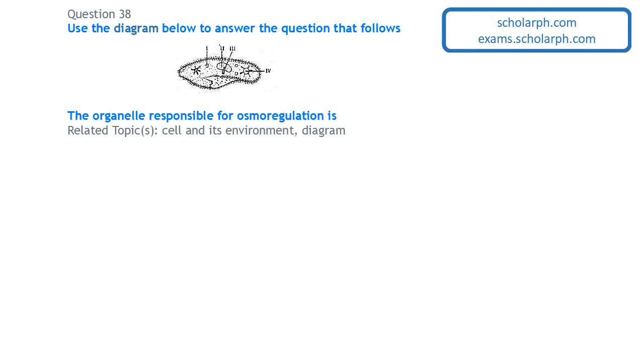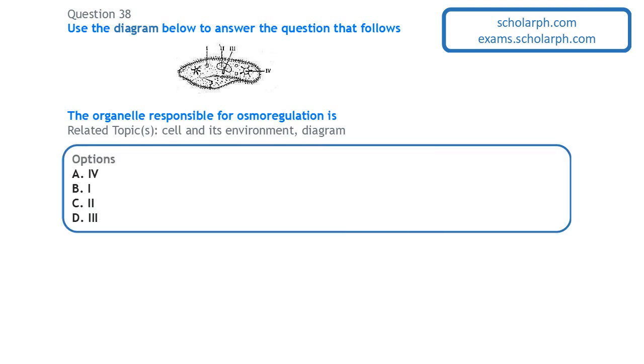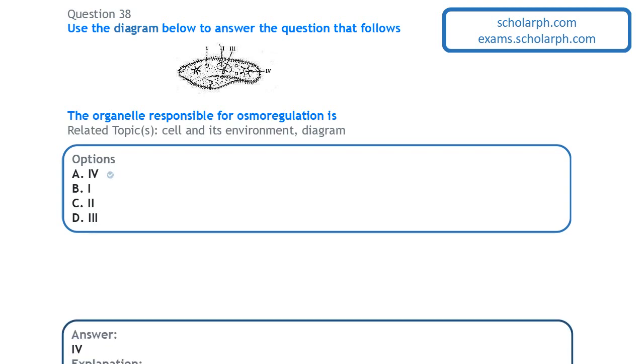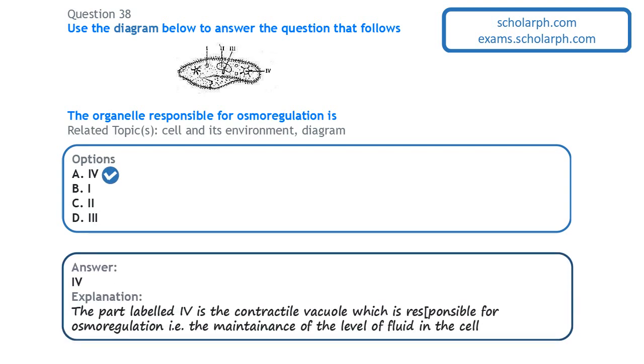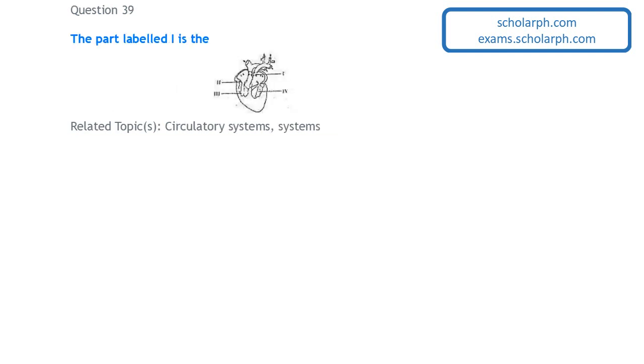Next question. The organelle responsible for osmoregulation is the part labeled IV, called the contractile vacuole, and its function is osmoregulation, which is the maintenance of the level of fluids or ions in the cell.